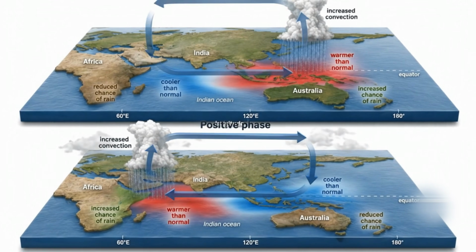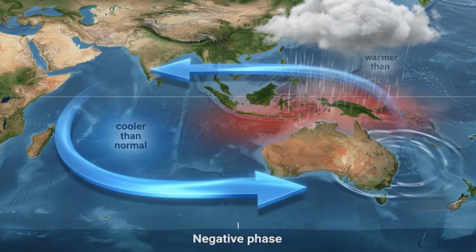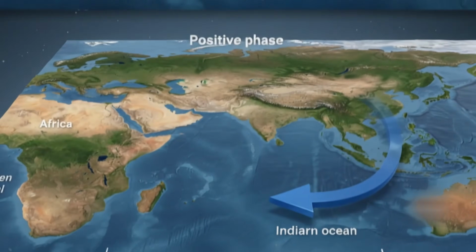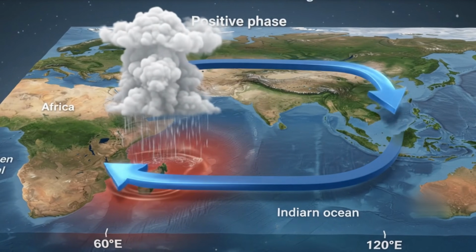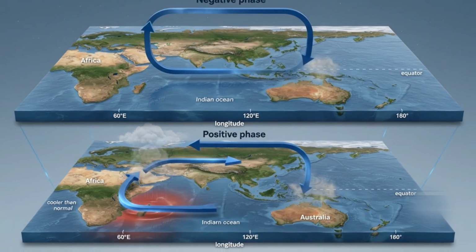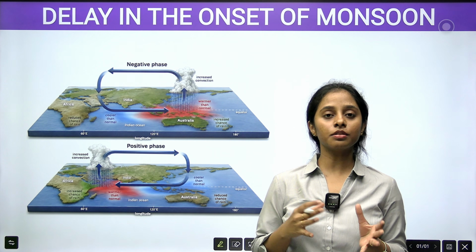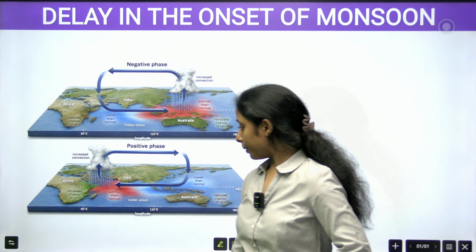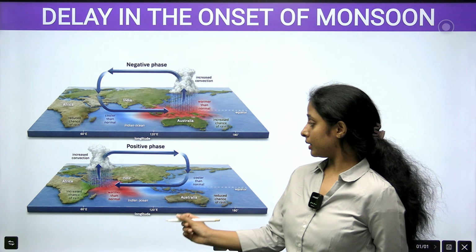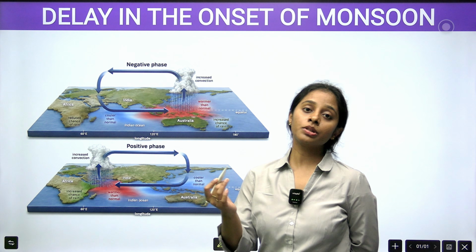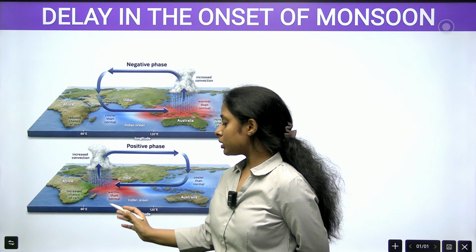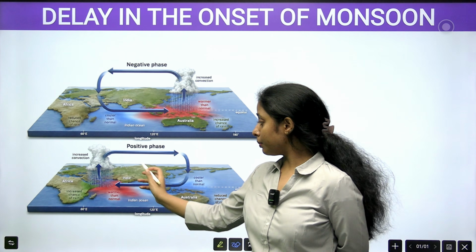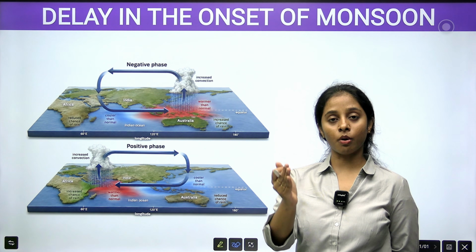The next important reason for the delay of monsoon is the Indian Ocean Dipole. In the Indian Ocean Dipole we have a positive phase and a negative phase. This time we experienced the negative phase. Let's see what the Indian Ocean Dipole is. See, as I said, in summers the Indian region has high temperature and low pressure. The waters are also a bit warmer. The land body is much warmer, but the water body will also be warm.